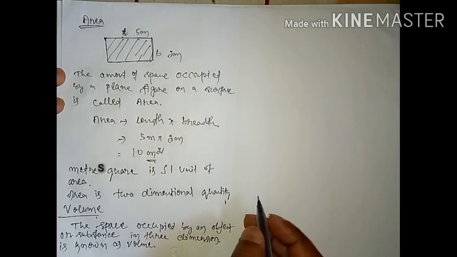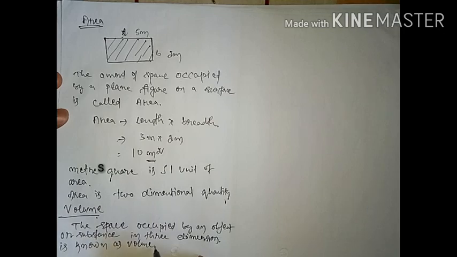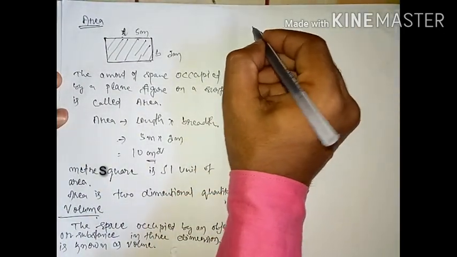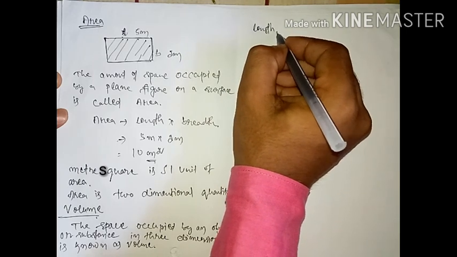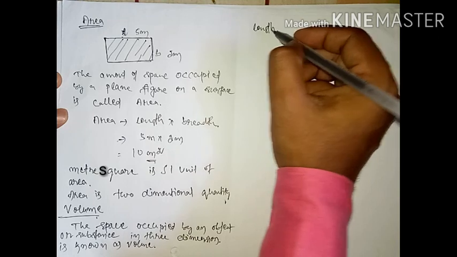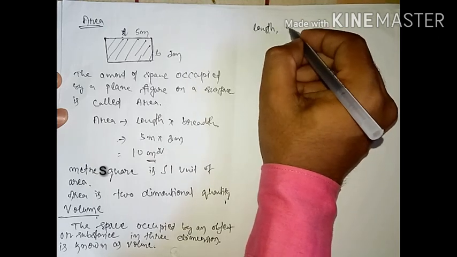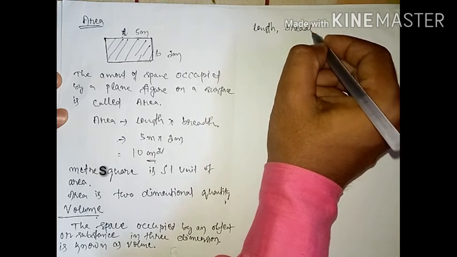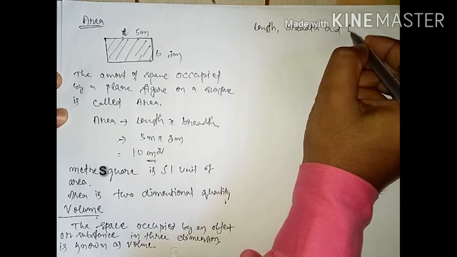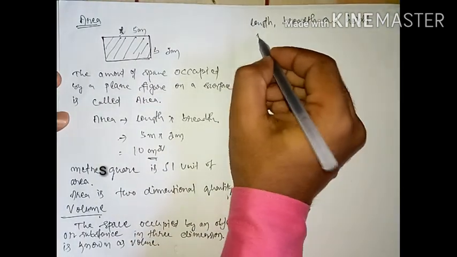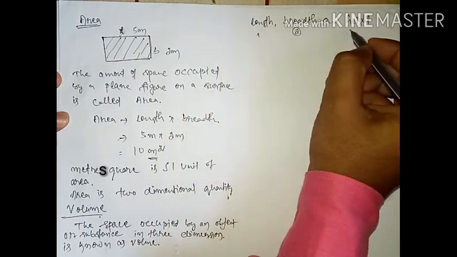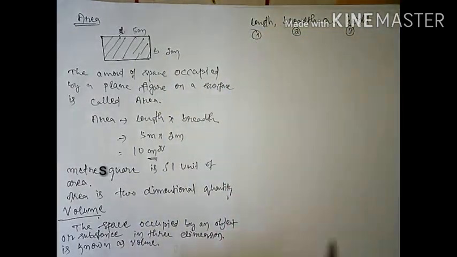And the SI unit of volume. So first we'll discuss what these three dimensions are, students. The 3 dimensions are your length, then breadth, and your height. So these are your first, second, third. So these are your 3 dimensions.